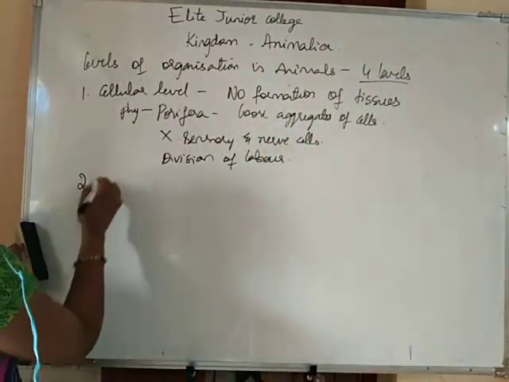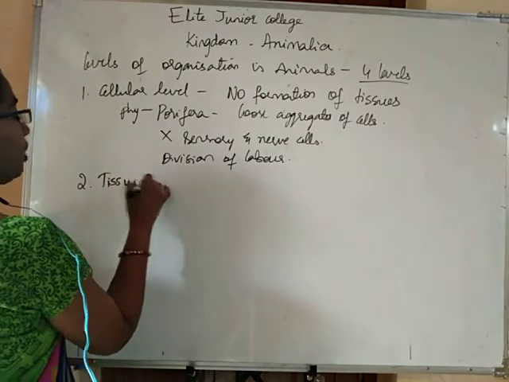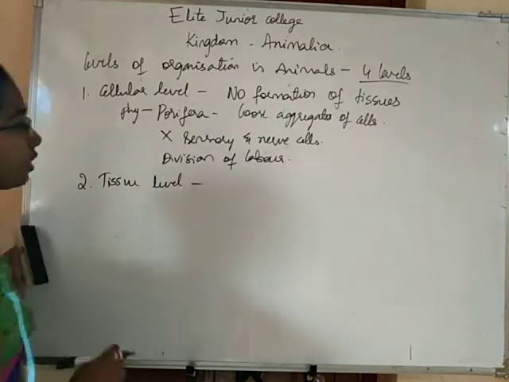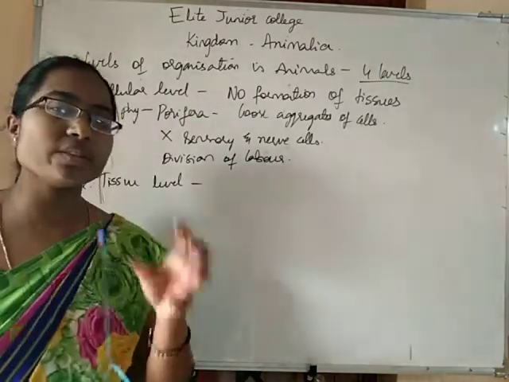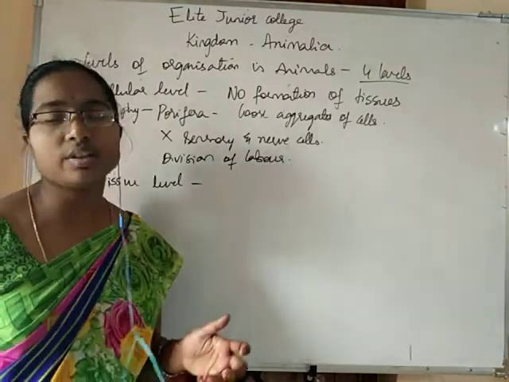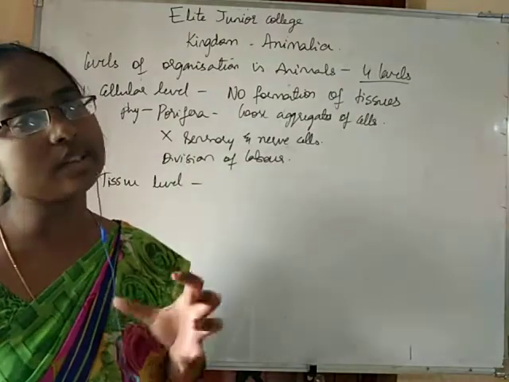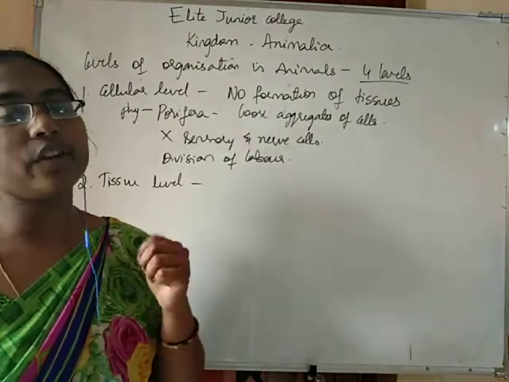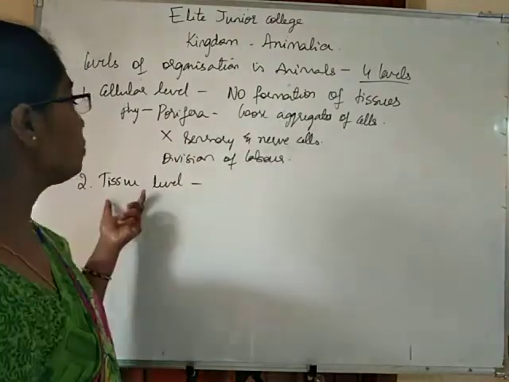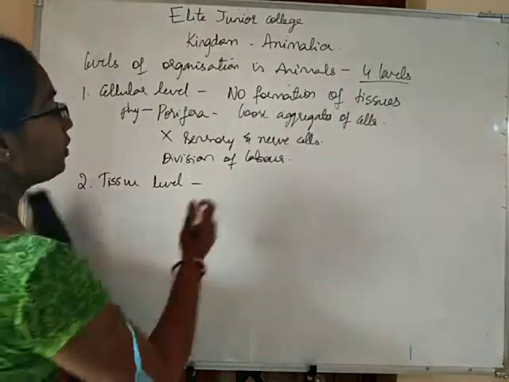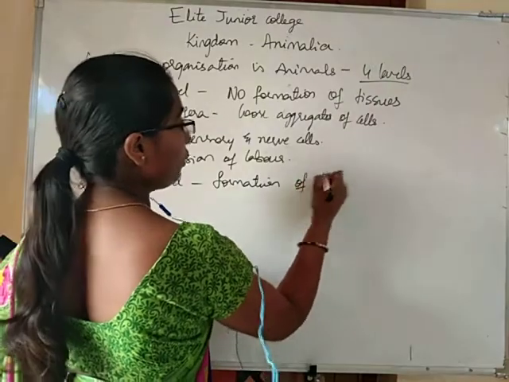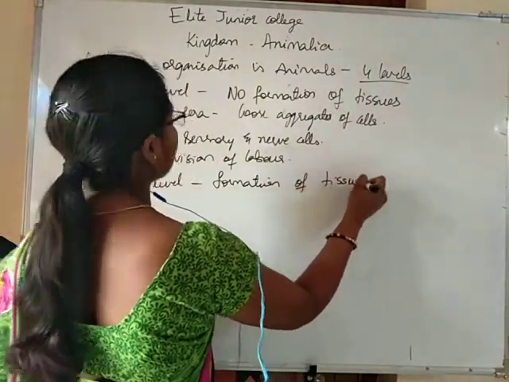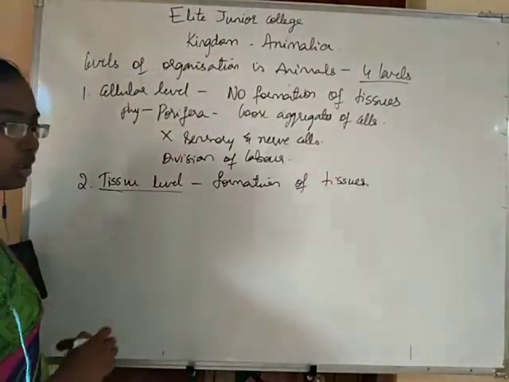The second level is tissue level of organization, in the sense, the cells which perform the same function. Tissues are nothing but a group of cells which perform the same function come together and form a tissue. So tissue level of organization means here there is formation of tissue seen.